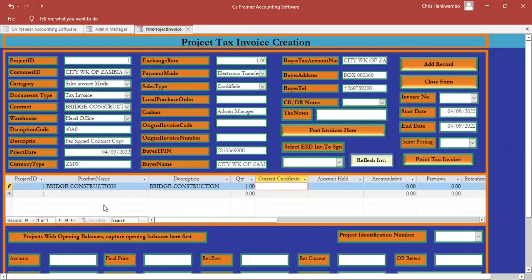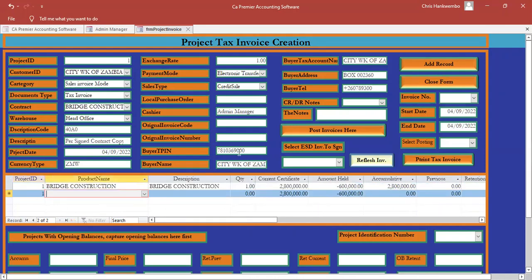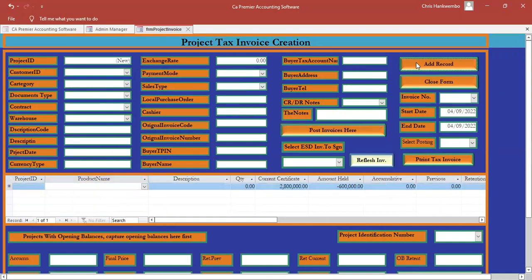So let's say maybe the cost of this is 2.8 million. Yeah, like that. Now, these people, because they don't trust us, they are saying, we'll not give you the 2.8 million in one go. What if there are some defects there? So we hold 600,000, so that once we are satisfied that everything is okay, that's when we give the balance. Okay? Then after that, you simply add the record. Adding the record means you have saved.